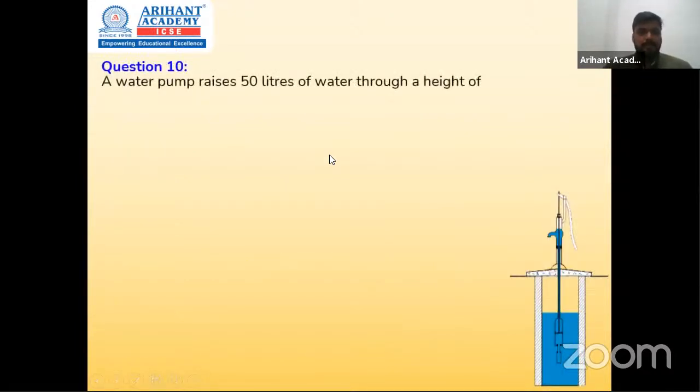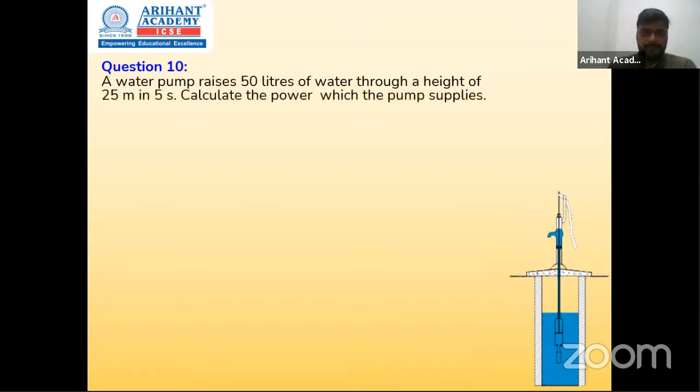Let's have one more example where a water pump raises 50 liters of water by a height of 2.5 meter in 5 seconds. Calculate the power which the pump supplies. So here there is a little complication, and that is that, unlike other questions, you are not provided with force over here. Displacement is given in the form of a height, 2.5 meter, and time is given. So how do we find the force is the twisted part in the sum.